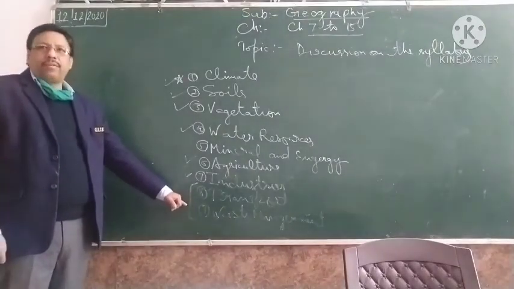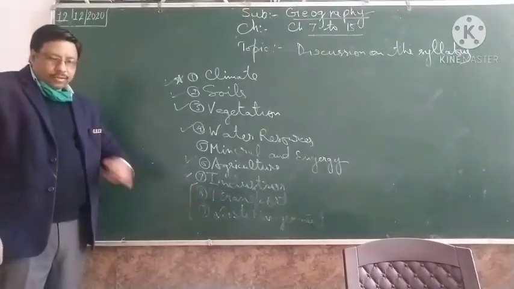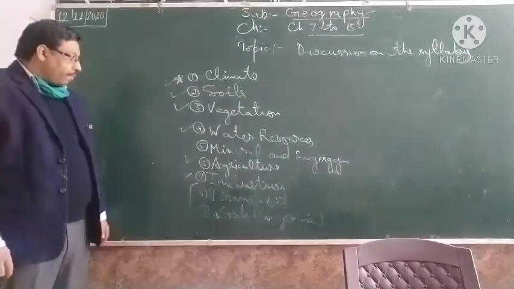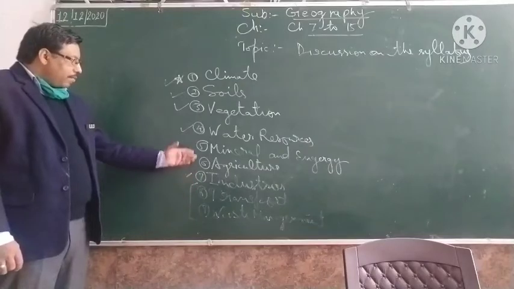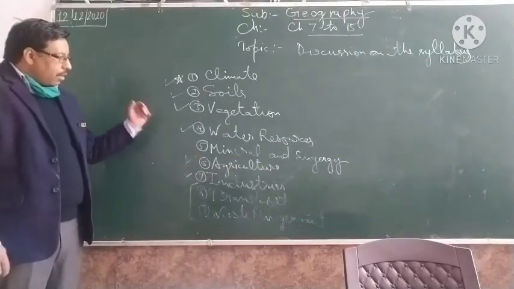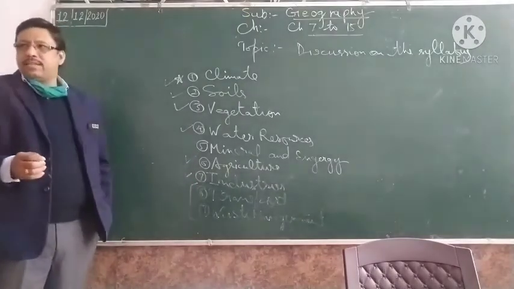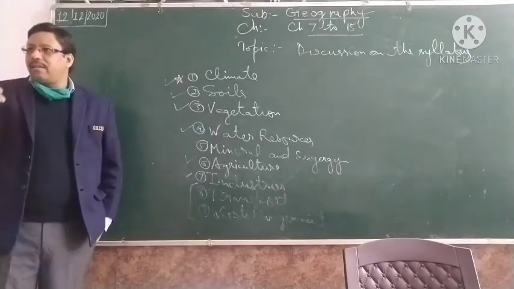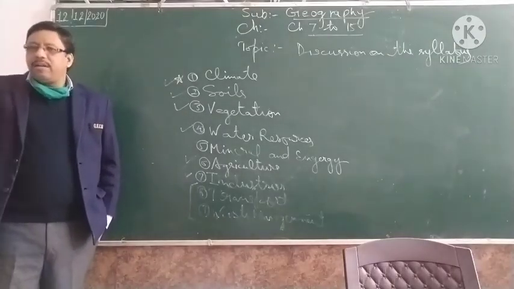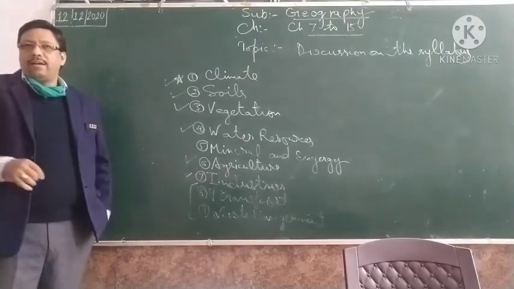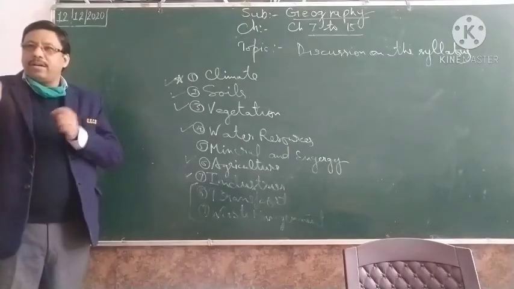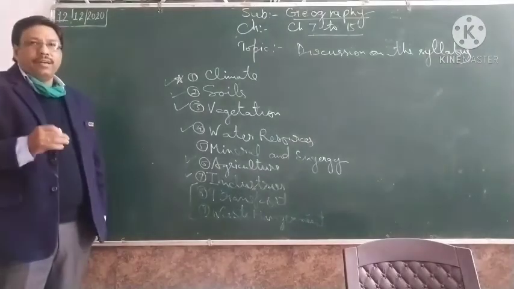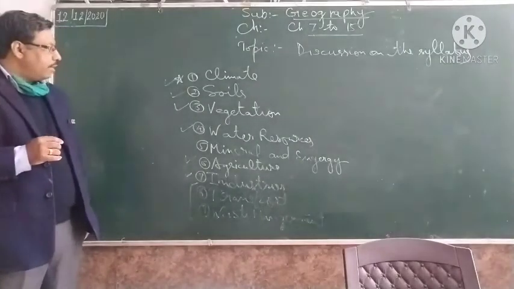Transport alone, if you count it, there are also some interesting things, and they are easy to remember. In industries and mineral and energy resources, I have often experienced that students feel a little difficulty remembering which mine, which mineral, where, and which industry gets the mineral from which mine. So this has to be memorized. If it is of your interest, then go for it.